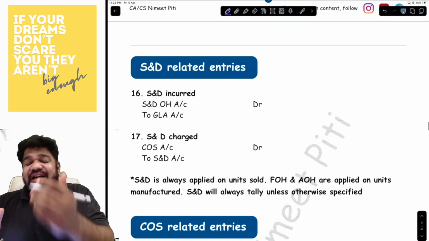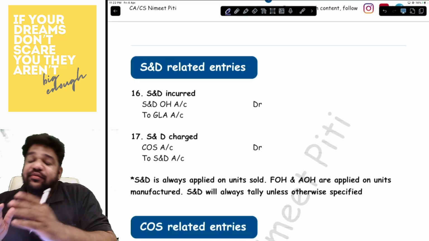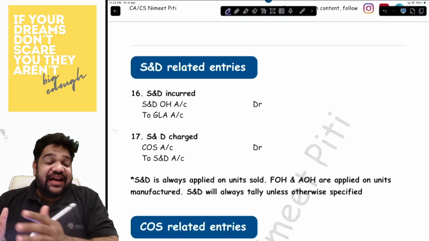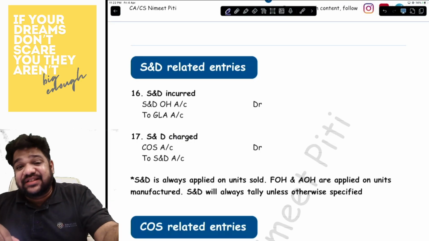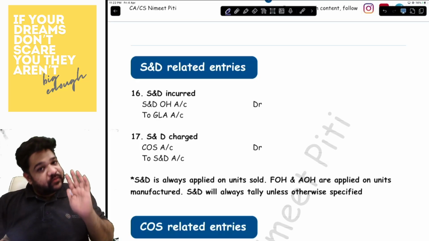Then comes in selling and distribution. Again, two same entries. Selling and distribution incurred will be SND to GLA. A selling and distribution charge is charged to its next account, which is COS. So the entry will be COS to SND. Okay.